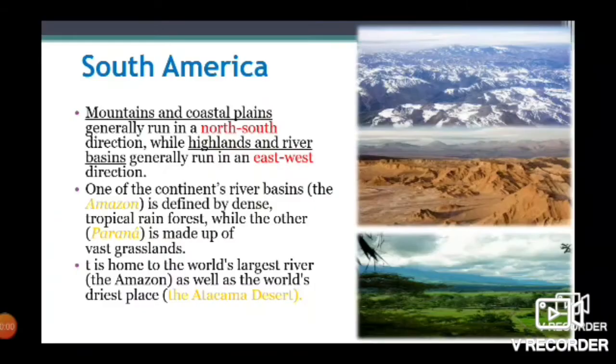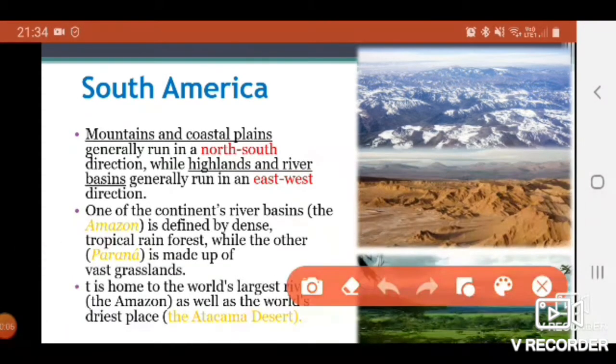We will see that the mountains and the coastal plains generally run in a north to south direction, while the highlands and the river basins generally run in an east and west direction.